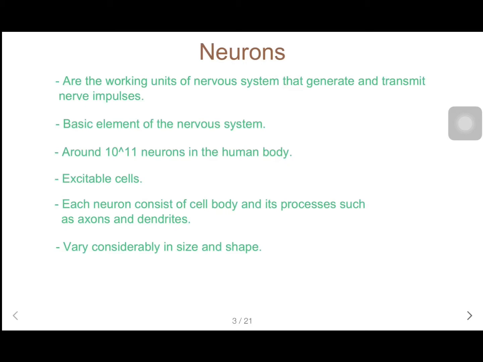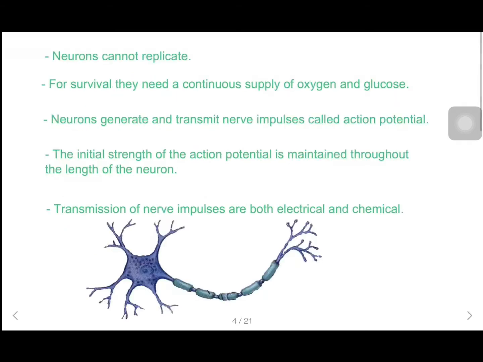There are around 10 to the power 11 neurons in the human body. These are excitable cells. Each neuron consists of a cell body and its processes, such as axon and dendrites. Neurons vary considerably in size and shape, some being the largest cells of the human body. Neurons cannot replicate. For survival, they need a continuous supply of oxygen and glucose. Neurons can normally synthesize chemical energy, which means ATP, only from glucose.